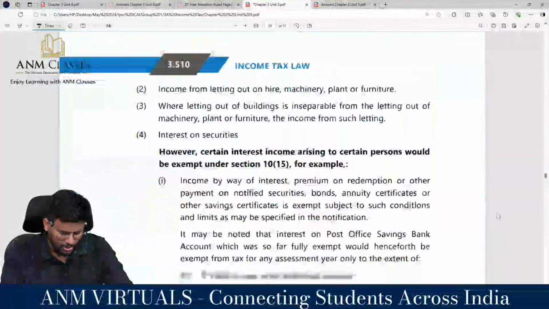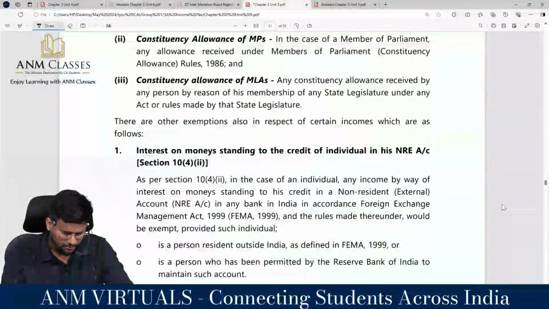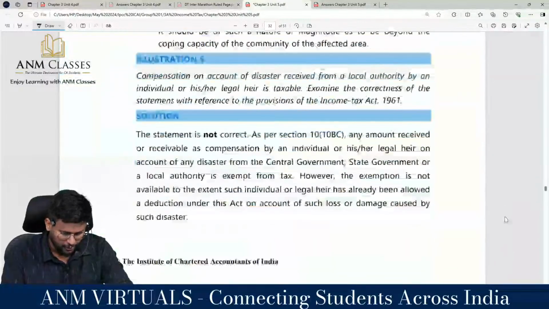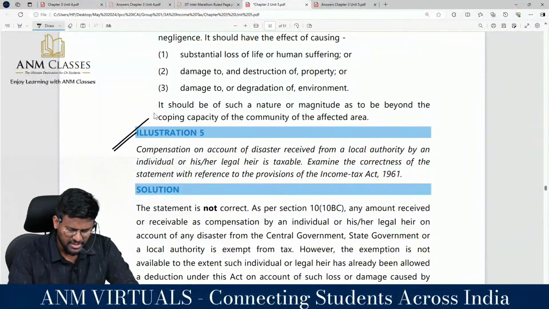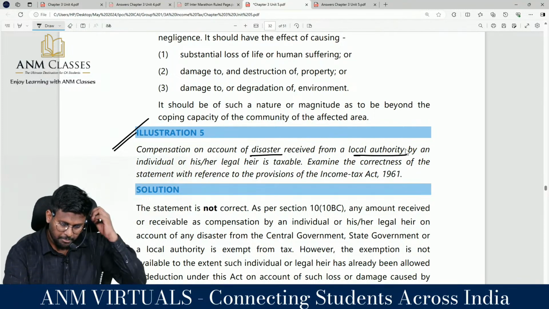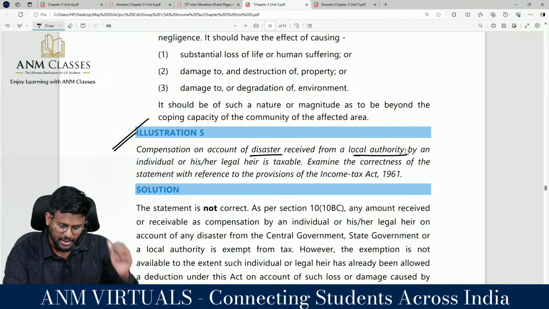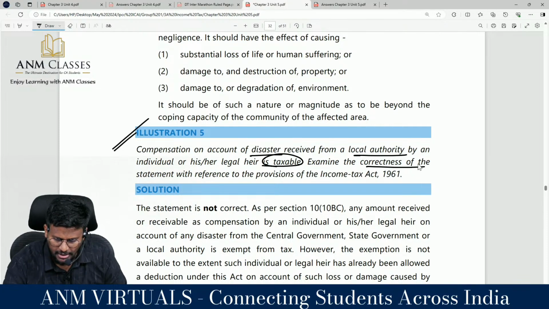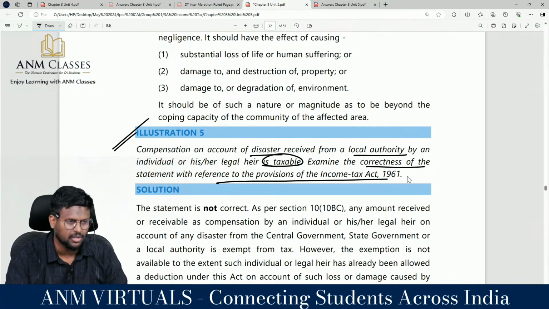I'm moving into question number 5 of the IFOS. Shall we? Yes sir. Compensation on account of disaster received from an authority by an individual or his legal heir is taxable. Examine the correctness of the statement with reference to provisions of the Income Tax Act.